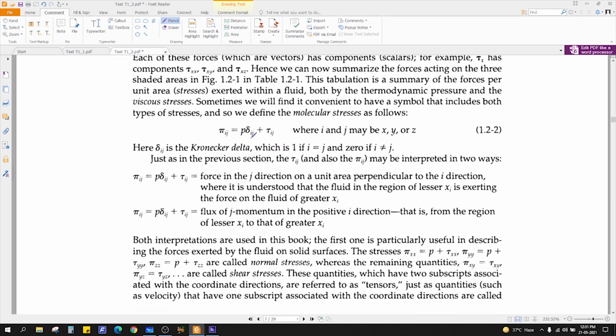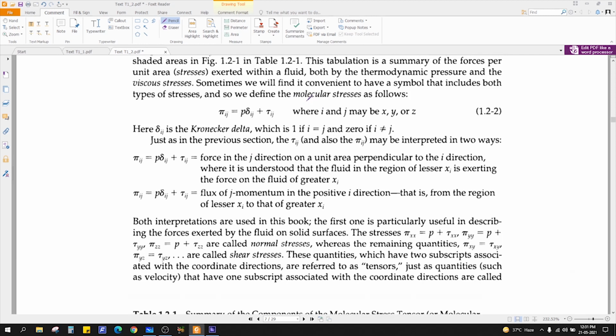So now in this chapter we are talking about molecular transfer. So now I will sum up these two terms and give it a new term called molecular stress. So molecular stress, pi, is equal to normal stress, this is pressure force, plus shear stress, tau.